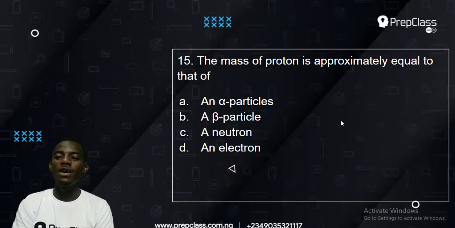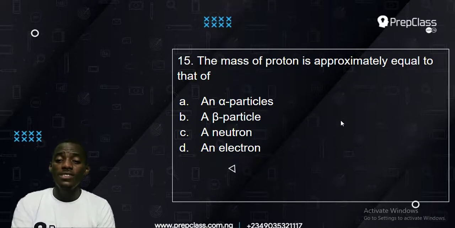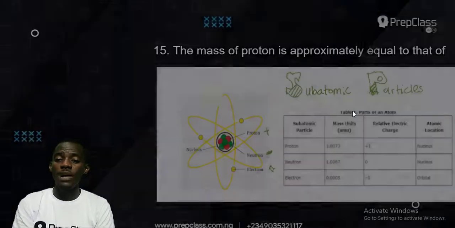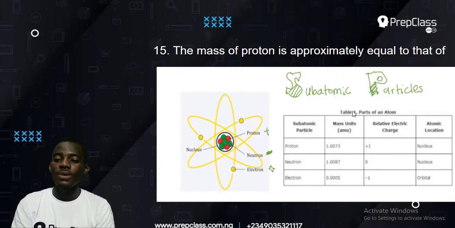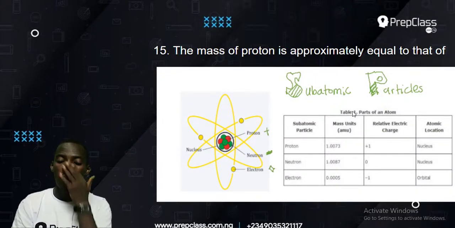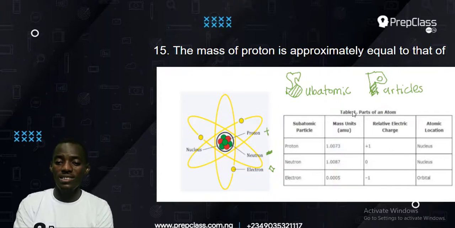It says the mass of a proton is approximately equal to that of what? Now, you can remember the atomic structure. Proton is positive, neutron is neutral, meaning it has no charge, and electron is negative.